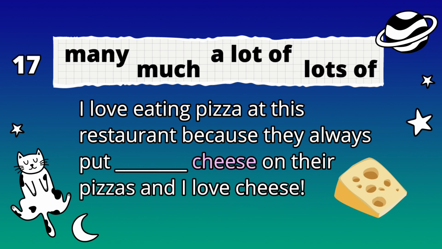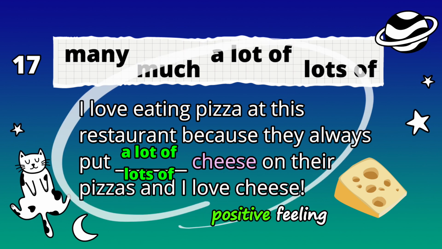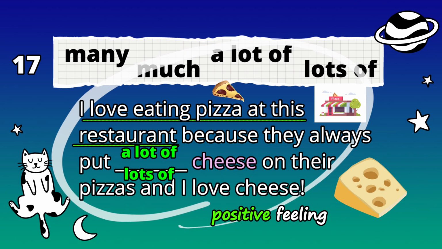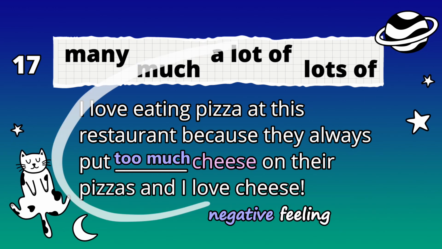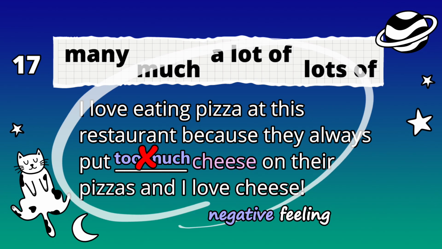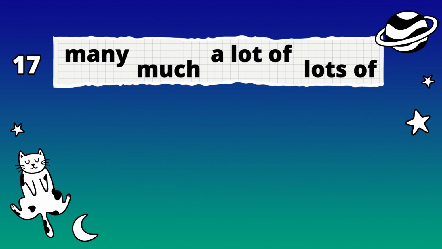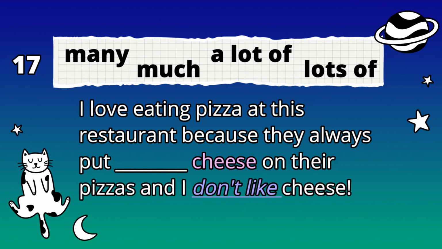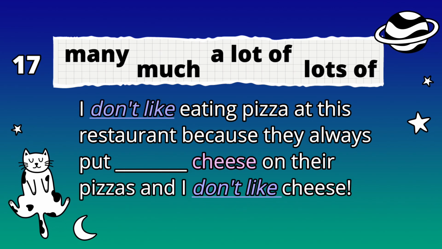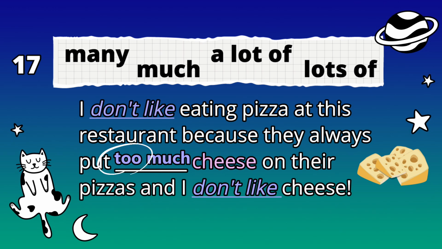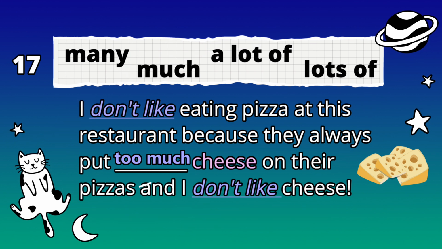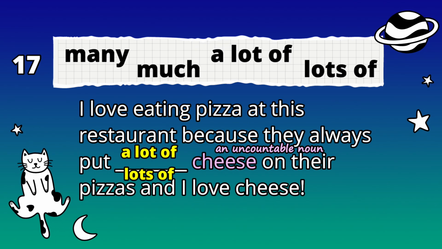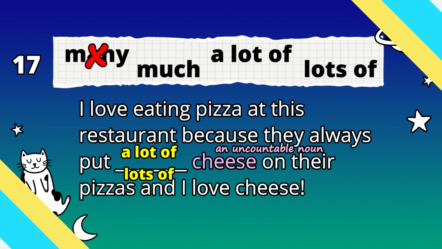Now, the reason for this is this sentence has a positive feeling towards it. The person loves eating pizza at this restaurant. So if we say that they put too much cheese, that's a negative feeling, so it wouldn't work in this particular situation. It would work in other ones. Let's say the person doesn't like to eat at that restaurant because they put too much cheese. You see, if we use too much, it'll work, again because it's an uncountable noun. So much will work with too much. The other one, many, is not going to work. Got it? Now for number 18.